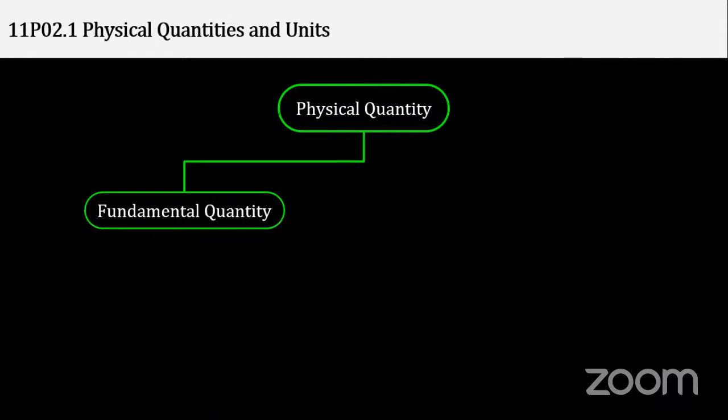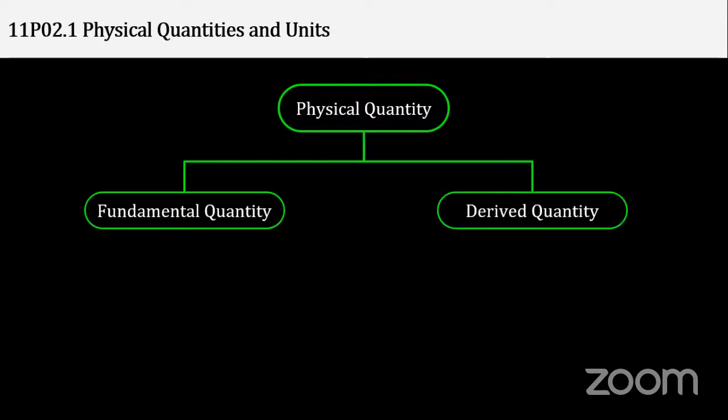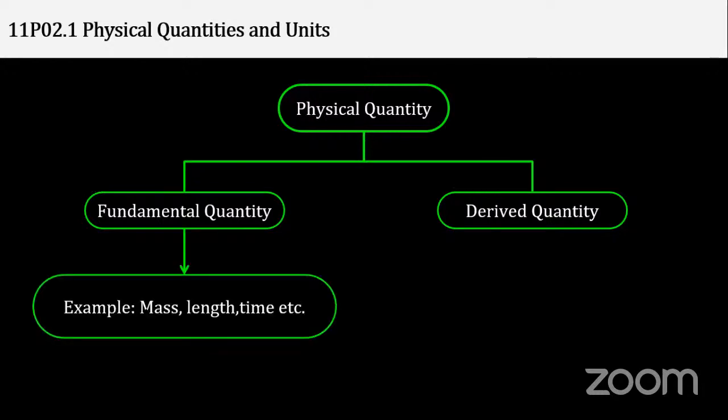Now, according to your high school syllabus, physical quantities are of two types: fundamental quantity and derived quantity. First, we'll see them one by one. The fundamental quantities consist of these: mass, length, and time. Mass is the amount of material in the body. Length is simple: take a scale and find the length. Time is always moving; the clock is doing tick, tick, tick.